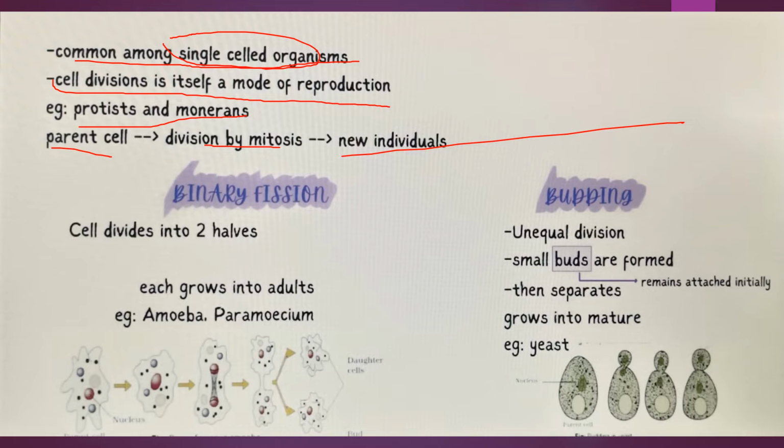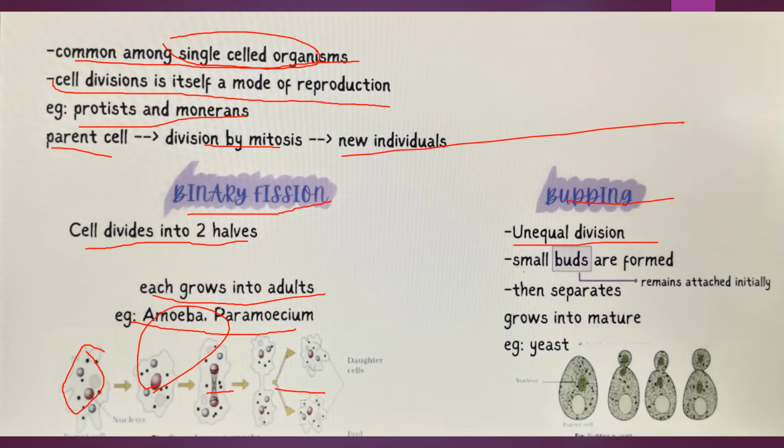So we have types of asexual reproduction: binary fission, budding, we'll go into it deep. So in binary fission, the cell divides into two halves, and each grows into an adult. We can take the example of amoeba and paramecium. You could see here, this is our cell. I told you, single cell. It is यहाँ पे mitosis is happening. It is dividing, and it's totally dividing. Then budding, unequal division यहाँ पे happens. Small buds are formed. They separate, grow into mature individuals. Example, yeast.